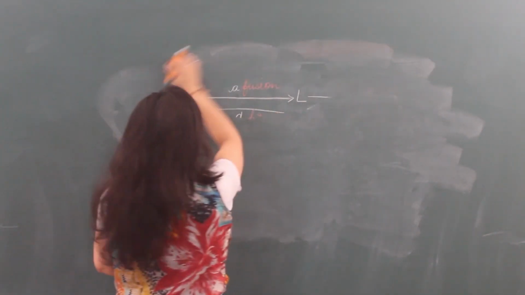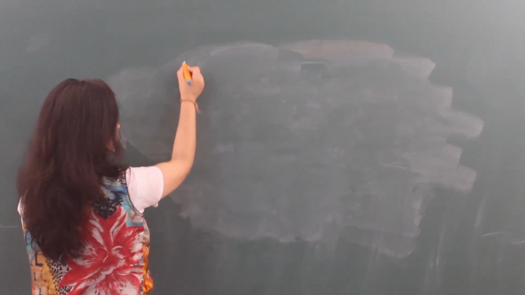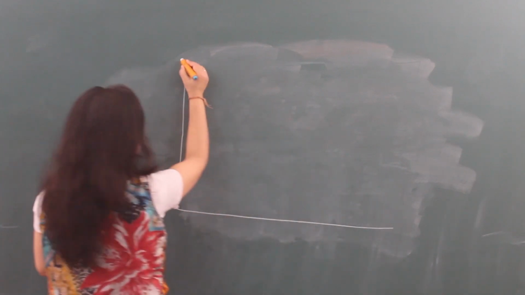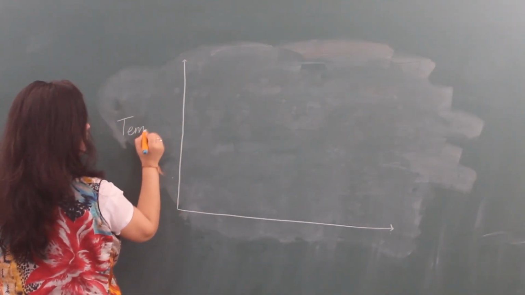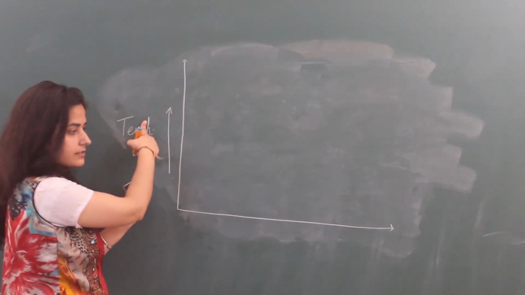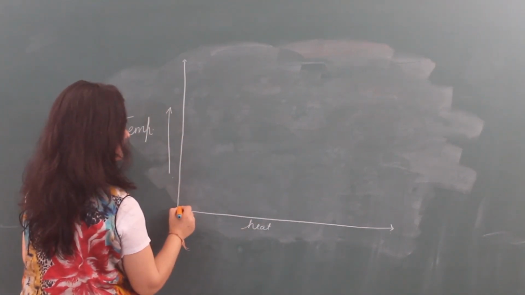Now I will take one graph here to show you how state changes with change in temperature. This is temperature change. Temperature is increasing here. Here we are giving heat.